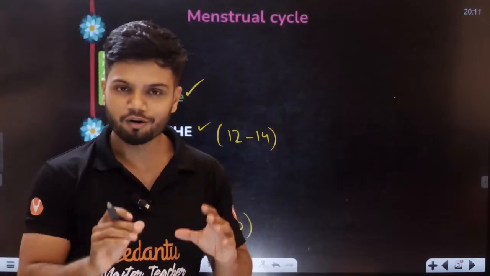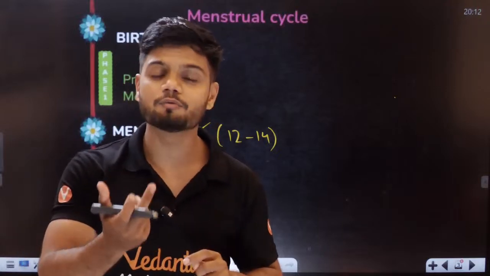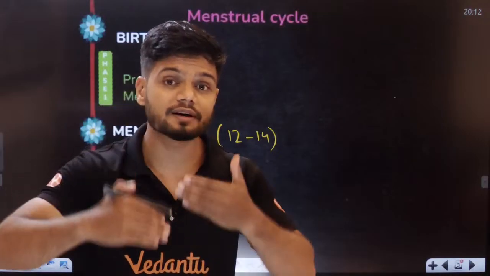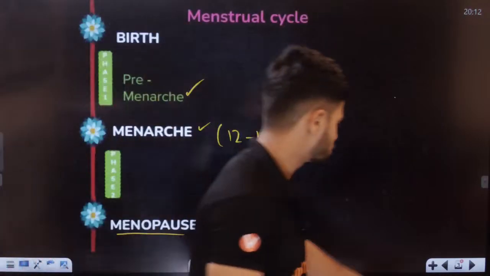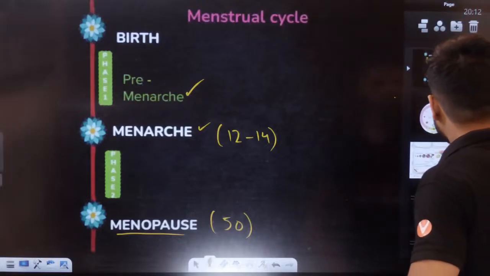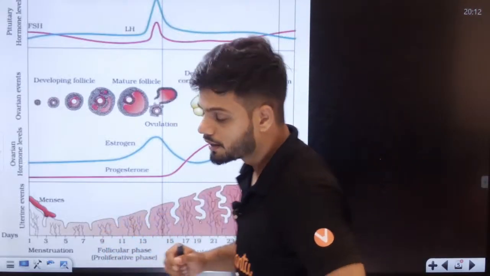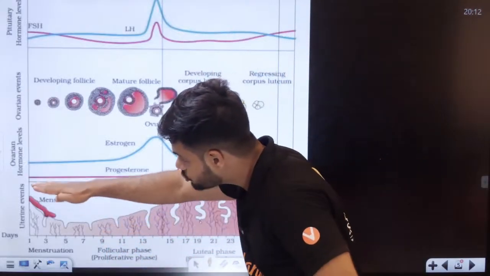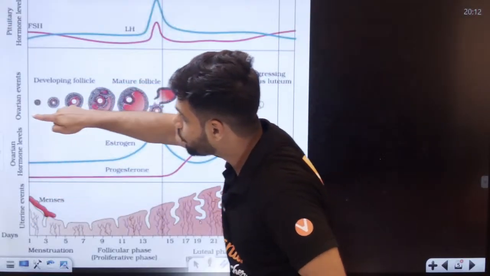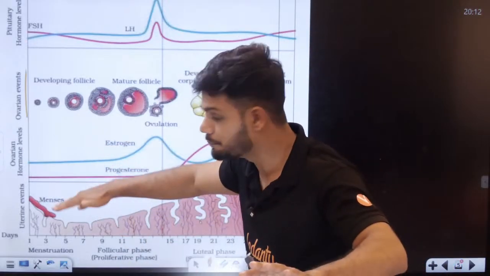Now, this entire process involves a lot of different hormones, and there are two events happening simultaneously. Let me show you, students. Students, I want all of you to notice very carefully. There is something called the uterine event here, and on the top, do you see something called the ovarian event? I will teach you the entire thing with the help of this diagram.